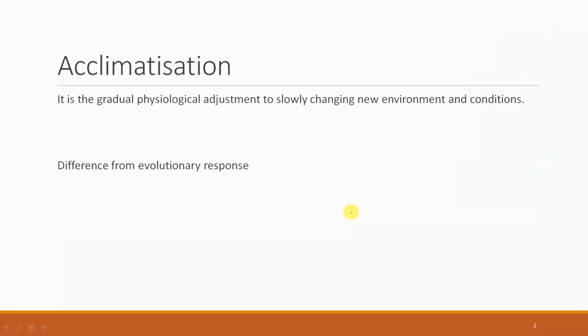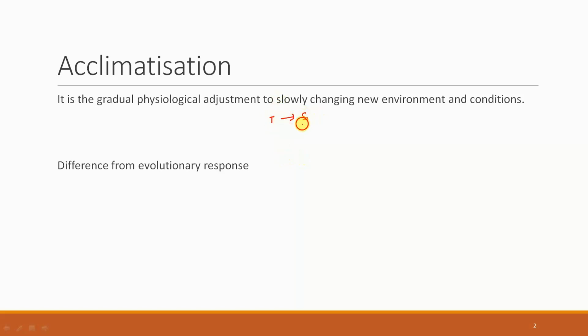The topic for today is acclimatization. Now this is a term that is important in the context of range of tolerance. As we had discussed in the range of tolerance, there is a stress zone in every environmental factor. For instance, an organism is forced to enter the stress zone. This might happen due to a seasonal change. For instance, if we are talking about temperature as an environmental factor, it might happen that temperature variation is such that the animal has to enter the stress zone.